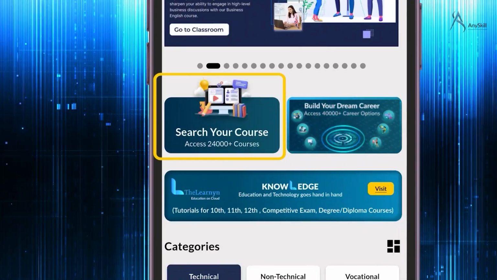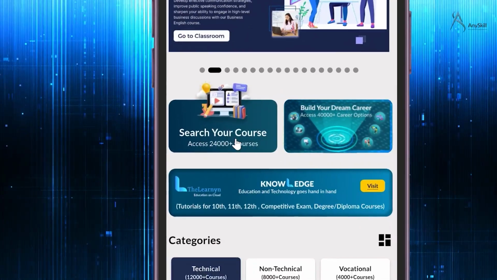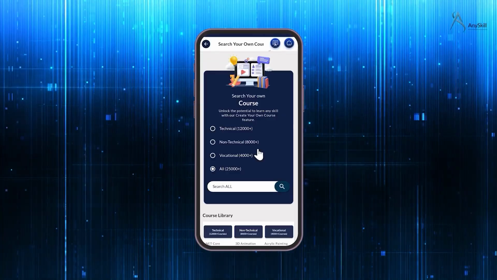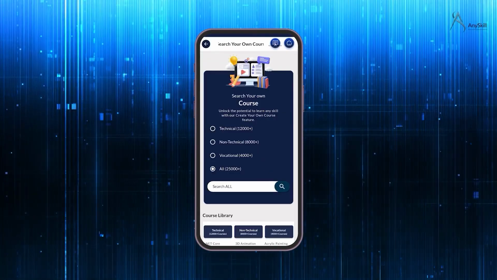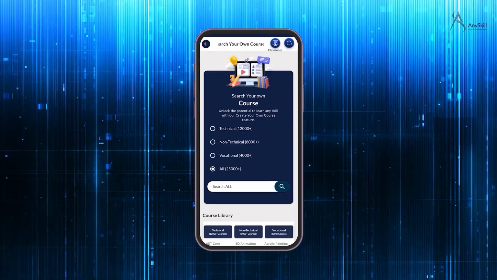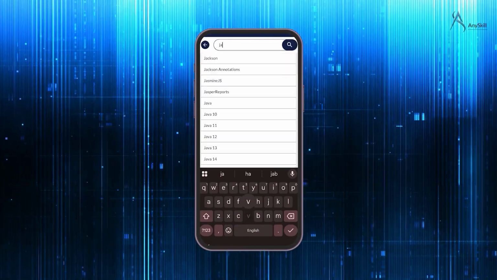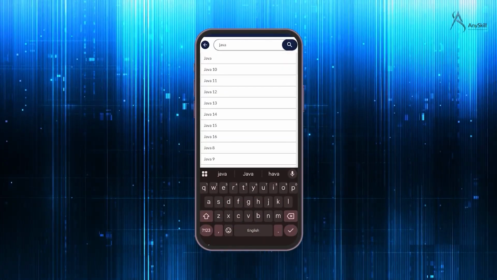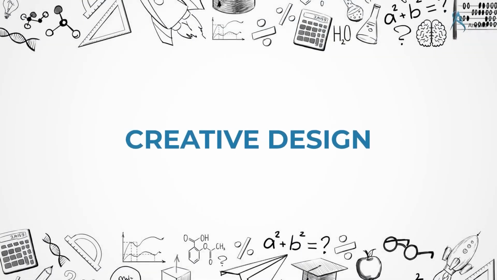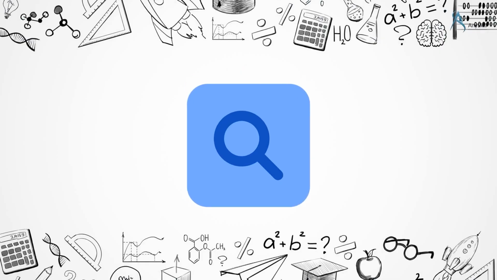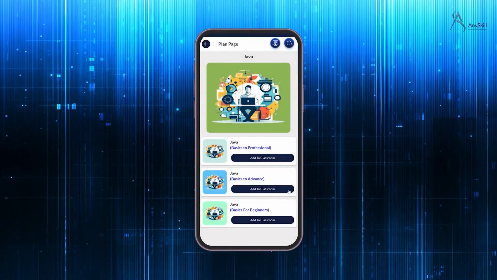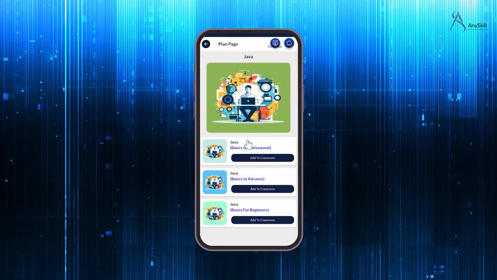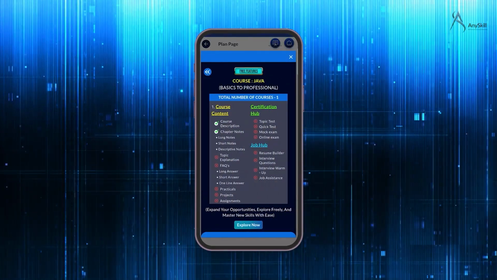In the home pages, you can find the Search Your Course option. Once you click on that, this page pops up where you can search any course of your choice. For example, I have searched for Java course. Once you select it, you will get the plan page. Whether it is coding, marketing, or creative design, if you think it, you can search it. Find the course that matches your dream instantly. Select the premium or free features.